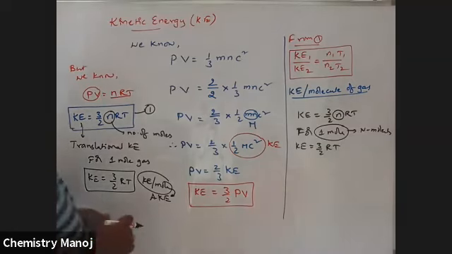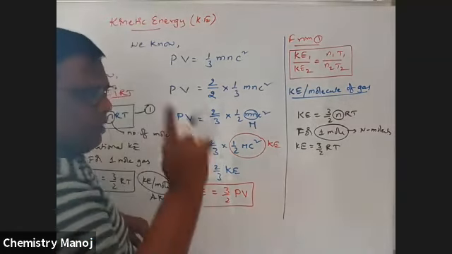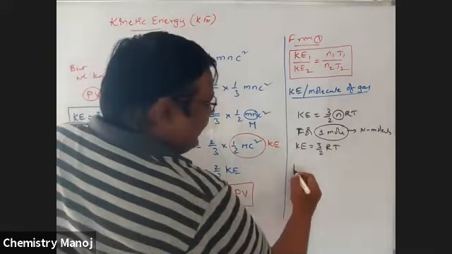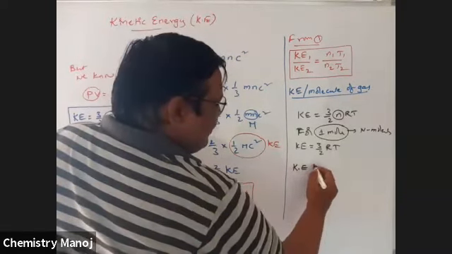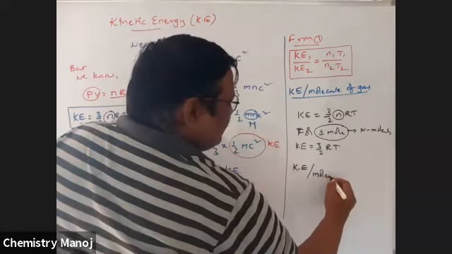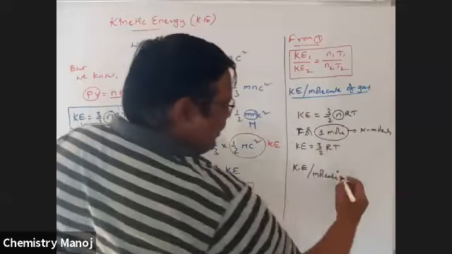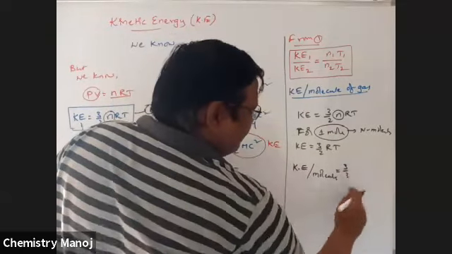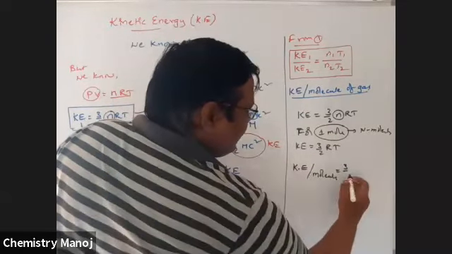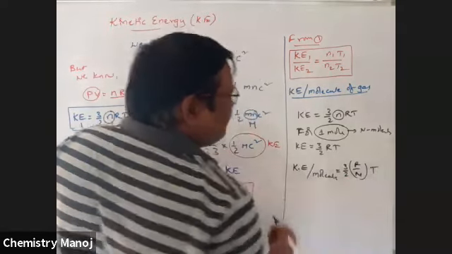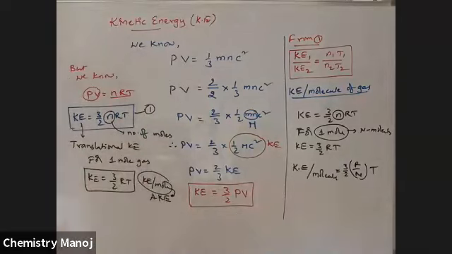Now I want to calculate for 1 molecule. That is why KE per molecule. For N molecules, this much. Therefore, for 1 molecule, KE is 3 by 2 R by N into T.